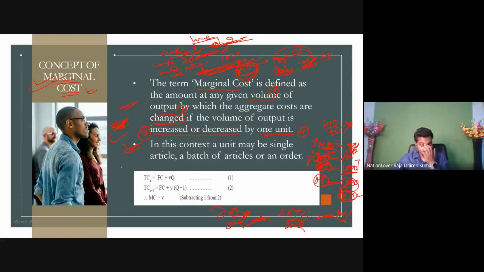Okay, next. Now look at it. So total cost. How to calculate the total cost? Fixed cost plus variable portion. Fixed cost plus variable cost. Understand? Look at it. Now how can you set up total cost? Fixed cost is always fixed. That's the fixed cost plus VQ. What is meant by VQ? Variable cost